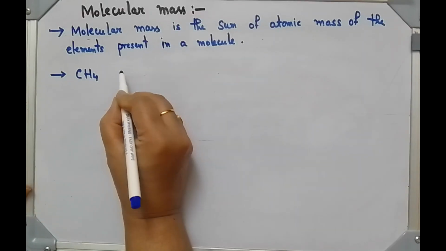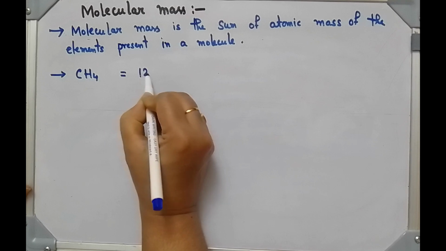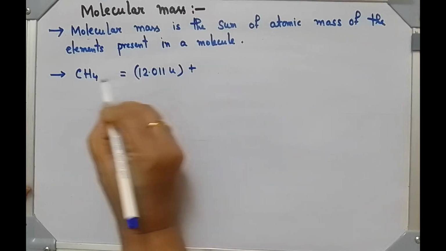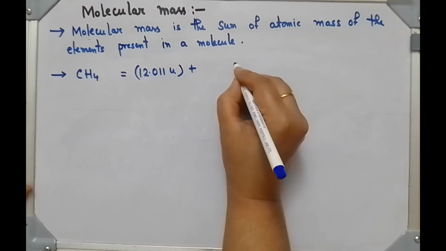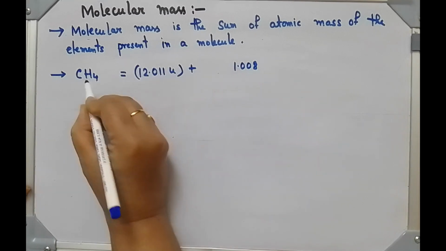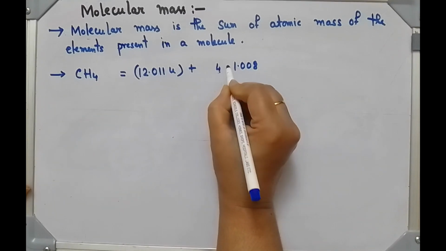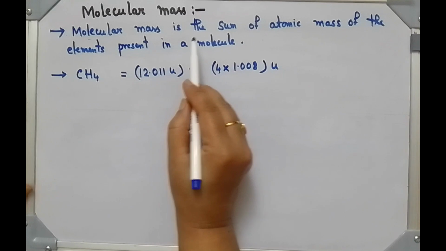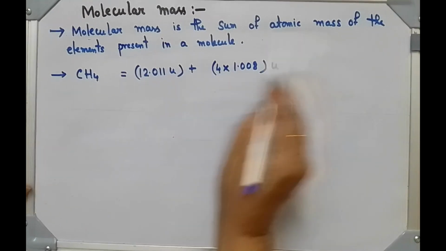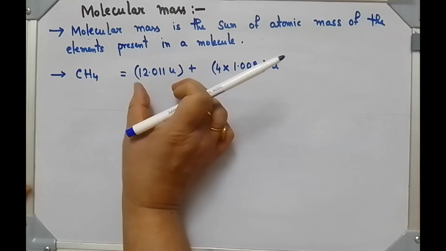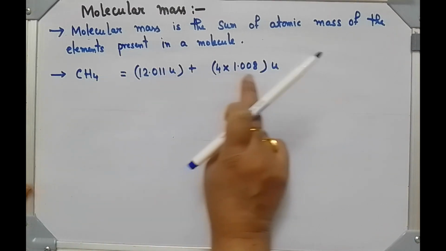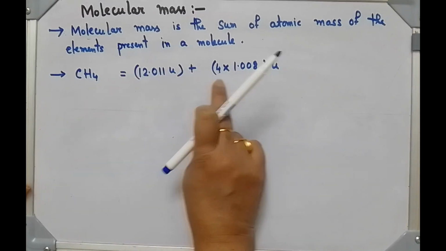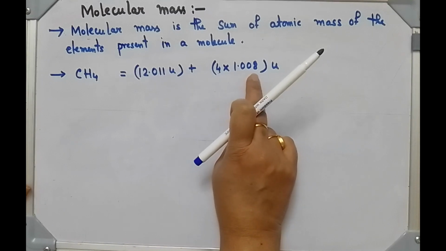We know the atomic mass of carbon is 12.011 U. The atomic mass of each hydrogen is 1.008, and 4 hydrogen atoms are there, so you multiply 1.008 with 4.